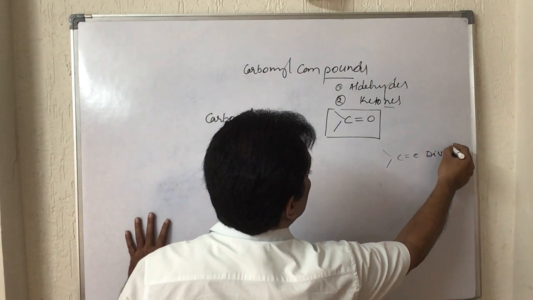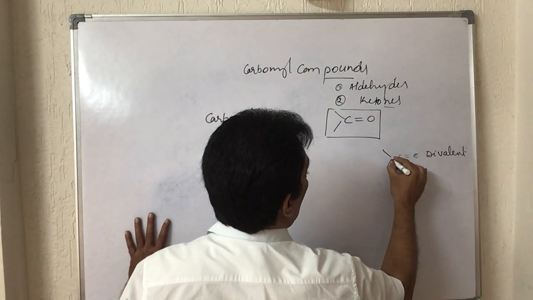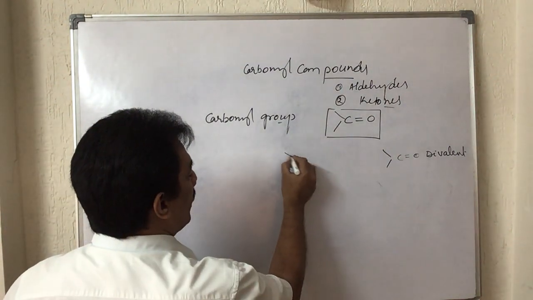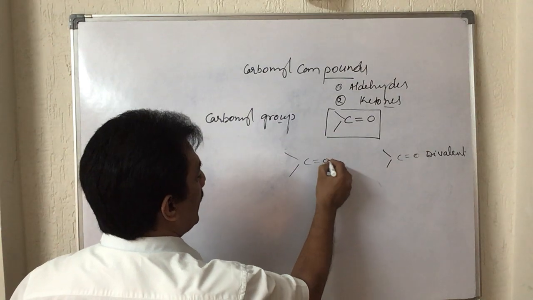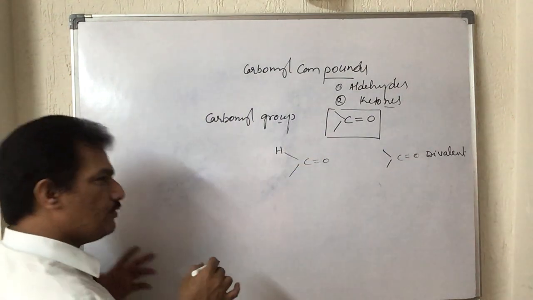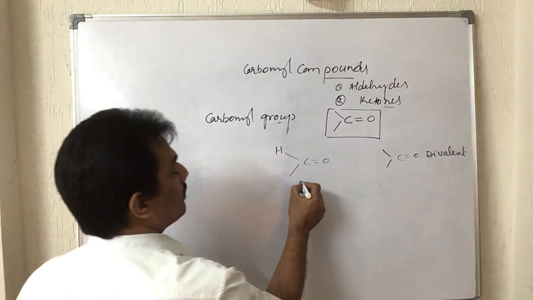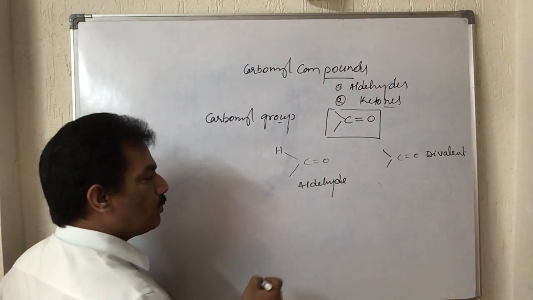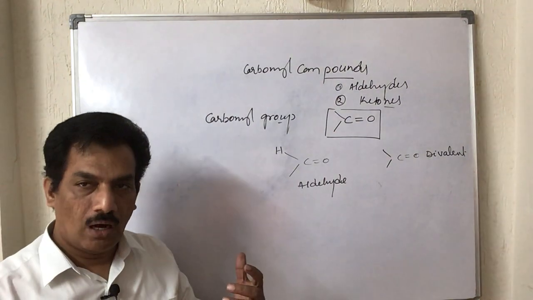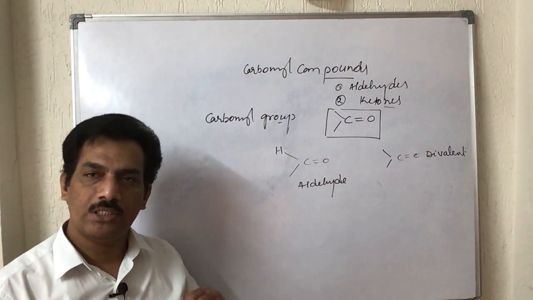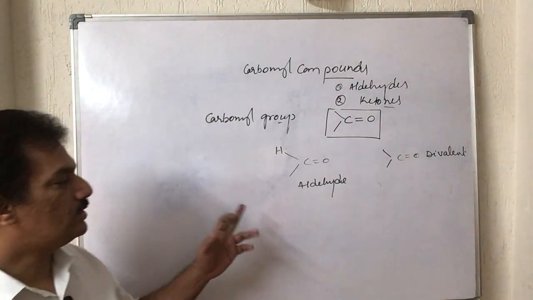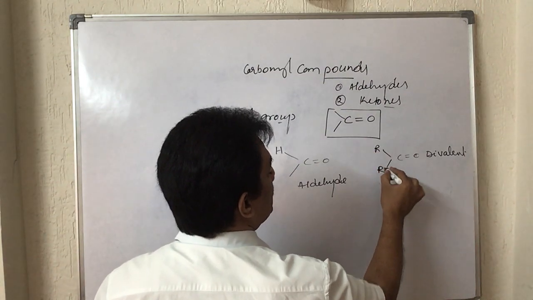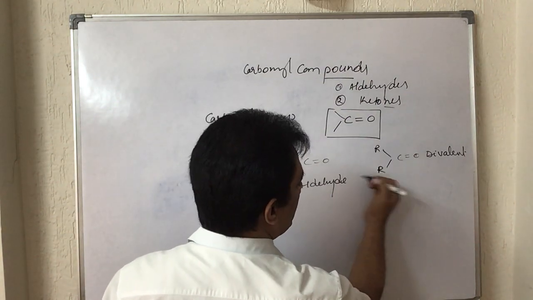But this divalency, divalent means two valency, is still more there. Of this divalency, if one of the valency is bonded with hydrogen, always with one hydrogen, then it is nothing but aldehyde. Just you remember, aldehyde is nothing but a carbonyl group where one of the valency of that carbonyl group is always bonded with hydrogen. If it is bonded with the alkyl group, that is, with two carbons, then it is nothing but